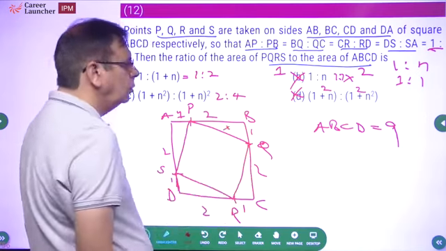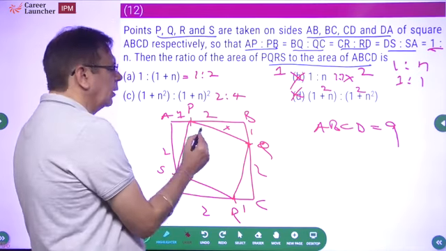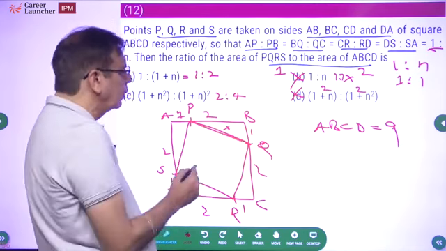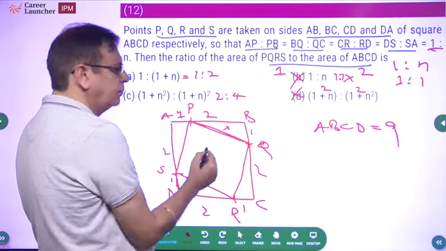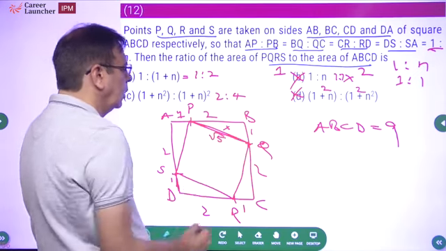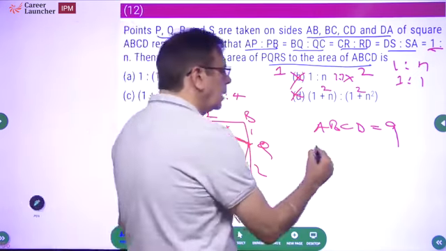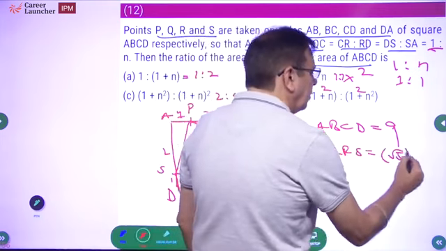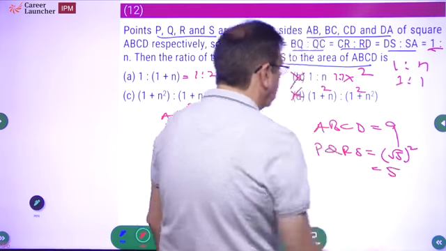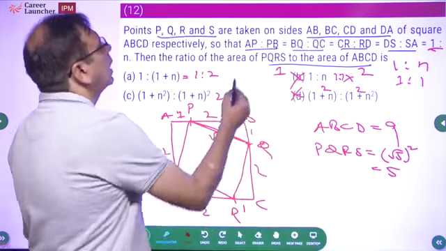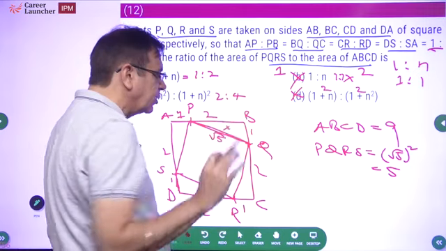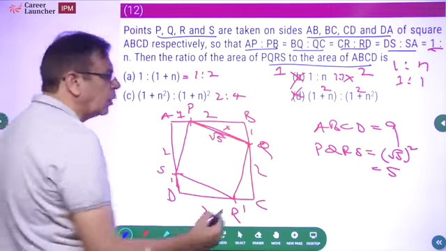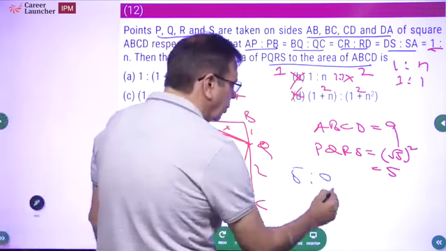What is this area equal to? Forget about this area. What will be this? This is Pythagoras theorem. 2 squared is 4 and 1, 5. This is root 5. So the area of PQRS will be the square of root 5, which is equal to 5. So what should my answer be now? In the second case, my answer should be 5 is to 9. Now I am looking for a ratio which is 5 is to 9.